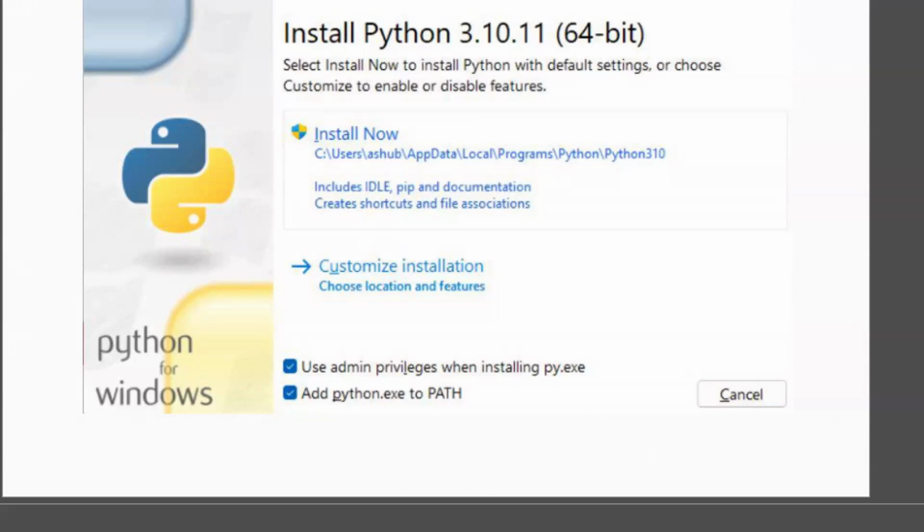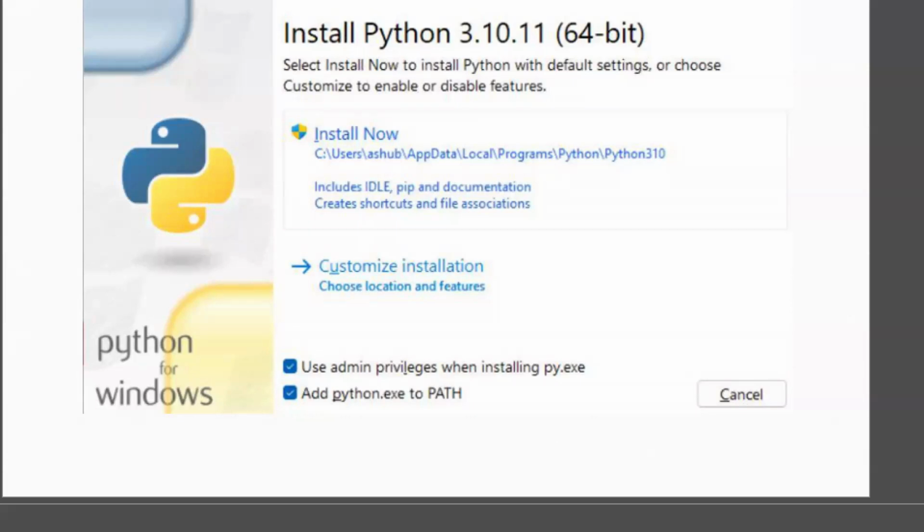Once we add this python.exe to the path, that is actually called the OS path, operating system path. Once we add this, the operating system is going to understand the commands of Python. Tomorrow you are going to use some commands of Python in your laptop or system, so that the Windows operating system is going to understand the Python commands. Otherwise, it cannot understand.